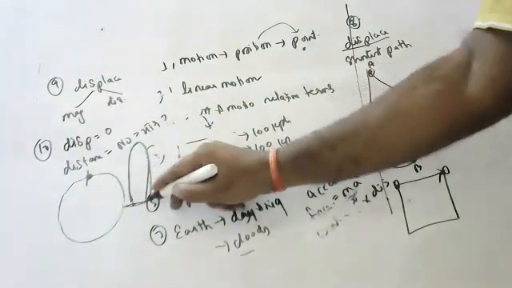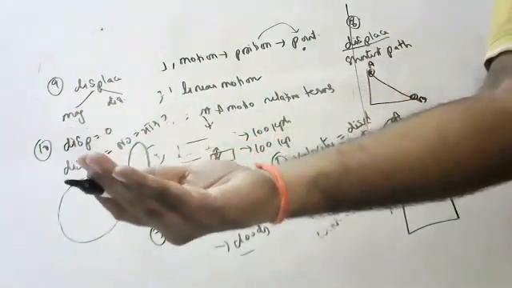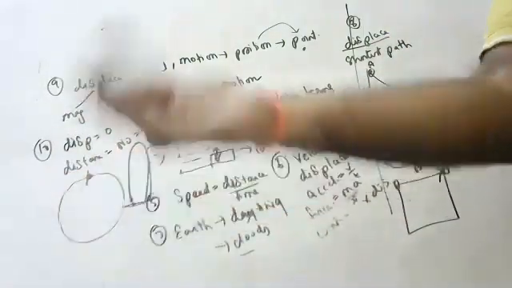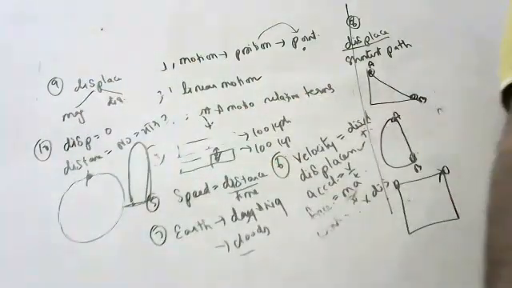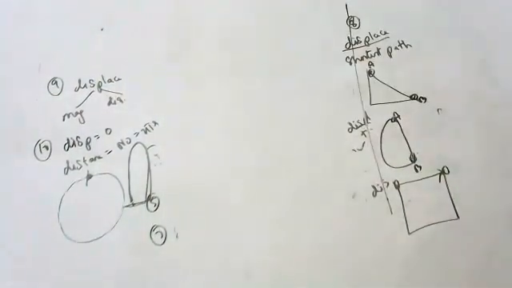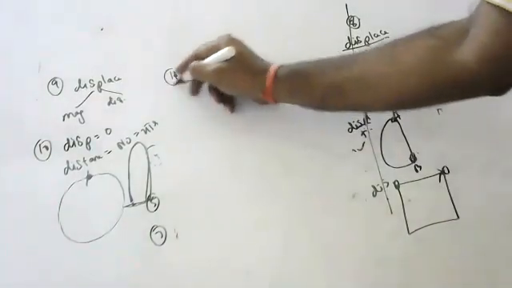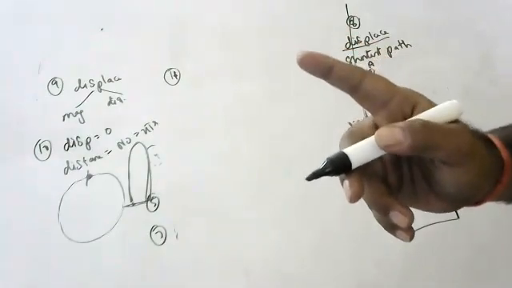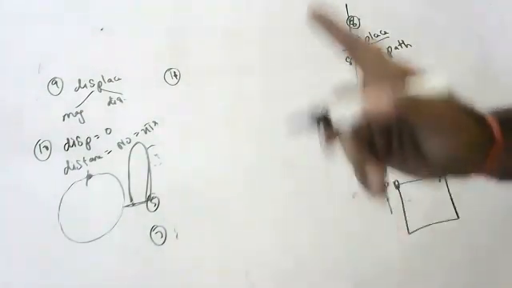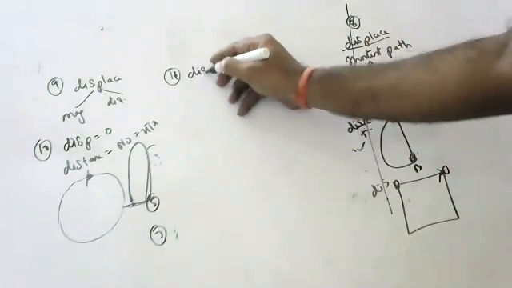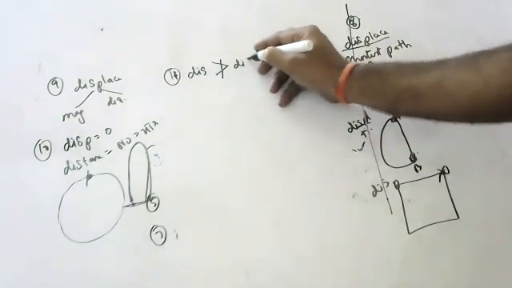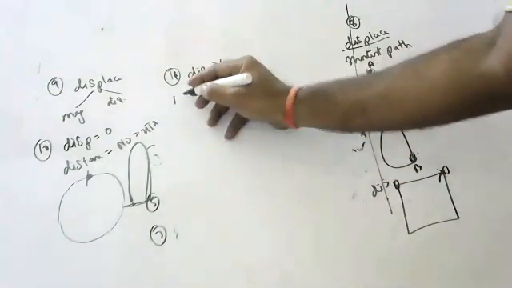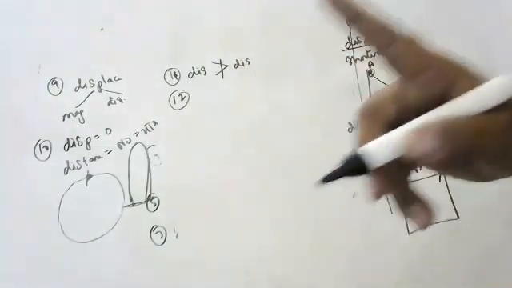If you throw anybody up, it will go and come back. Distance is up and down. Displacement is zero, because it is coming to your hand. It's going from your hand and coming to your hand, so it is zero displacement. What is displacement? Shortest path between initial and final point. Can displacement be greater than distance? No, sir. Displacement can never be greater than distance. It may be equal or less, but never greater.